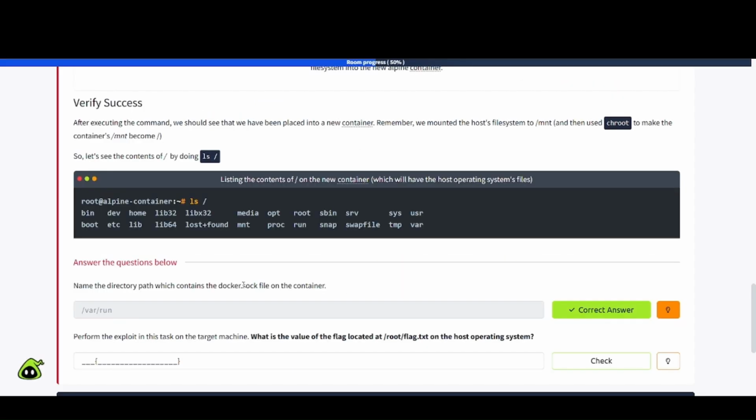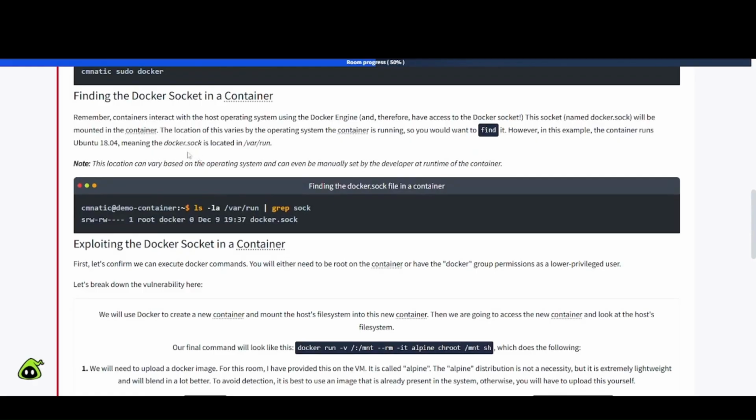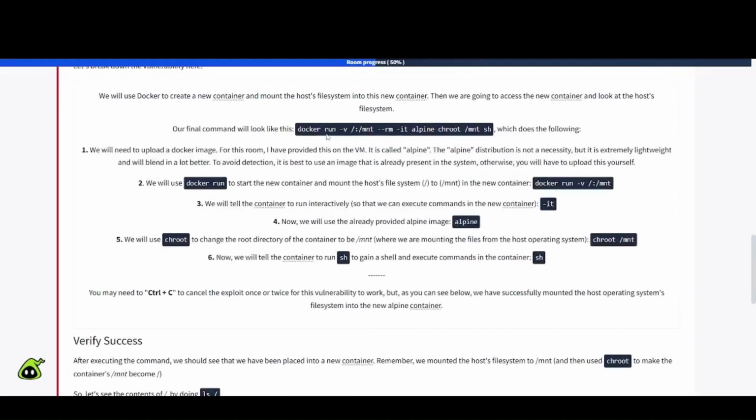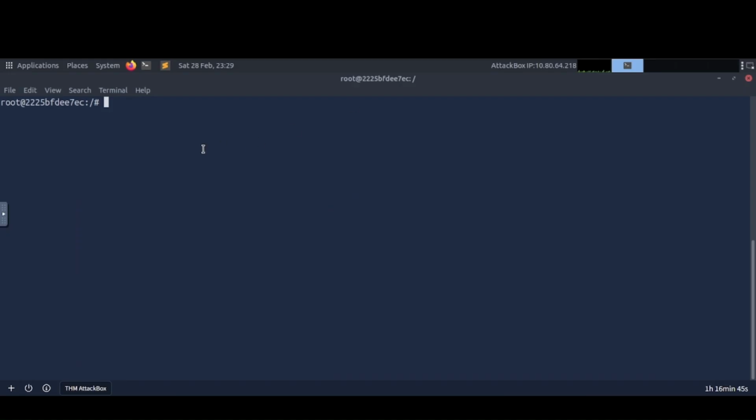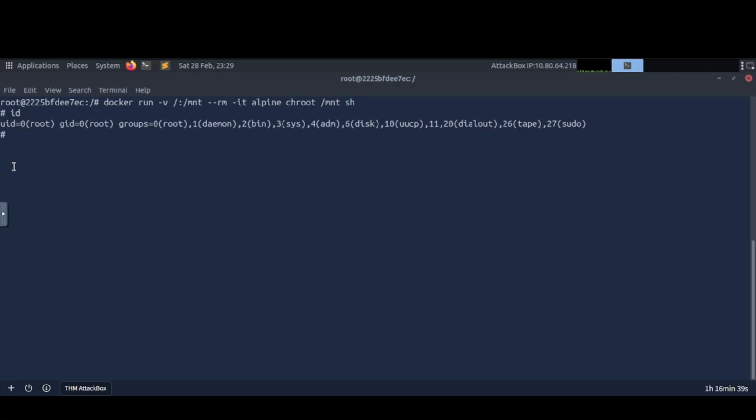All right, let's take a look here. The first one, they're talking about that directory that's going to be in var run, even though we didn't see it. I just copied and pasted what they said above here. All right, so next one, we're going to use this here to get that flag. So highlight this and copy and paste it over here. And let's see if it works. Okay, looks like we did because it changed to the pound sign. All right, who am I?